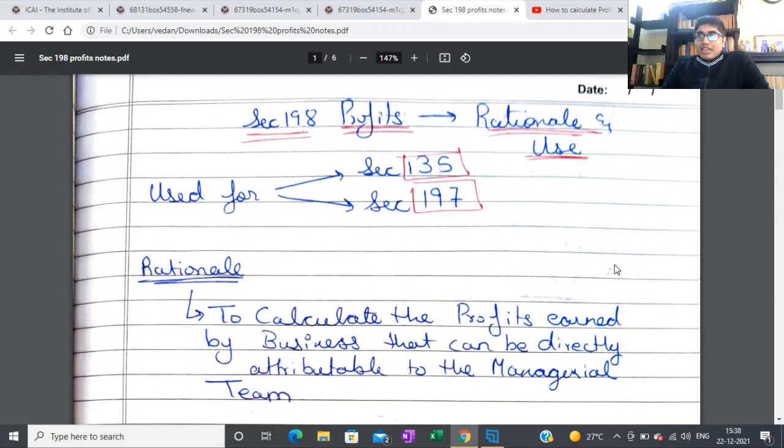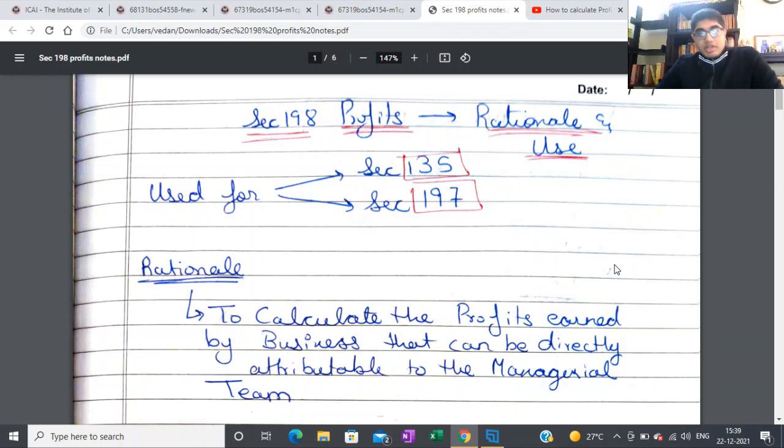So this section actually is pretty relevant nowadays because it was asked in question number one of the law paper in December 2021, where generally I feel that they don't test this section in the exam despite there being a question in the ICAI study material. Generally, the section that is tested is section 197 along with schedule 5. But this time they tested in question number one, the compulsory question for 6 marks, section 197. 198, I'm sorry. So they tested 198.